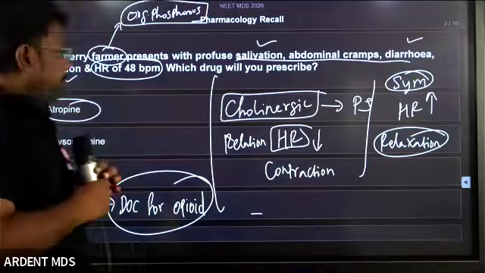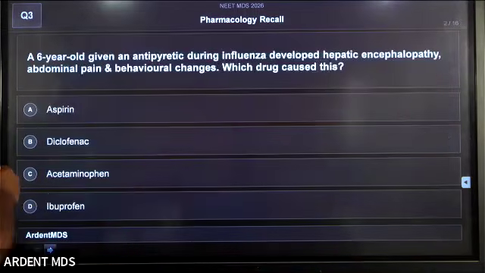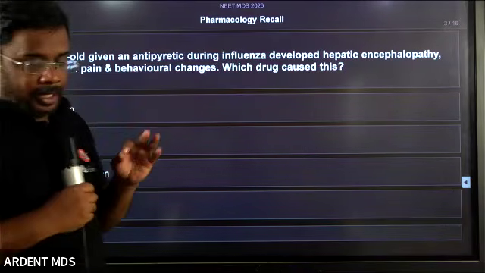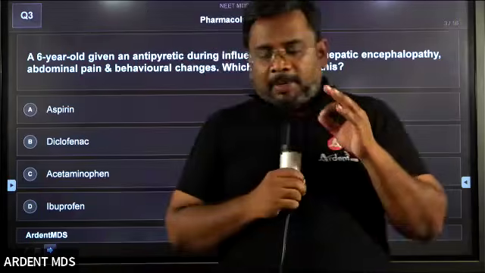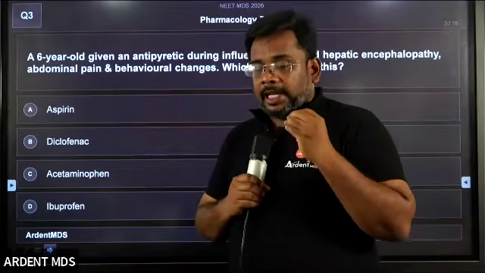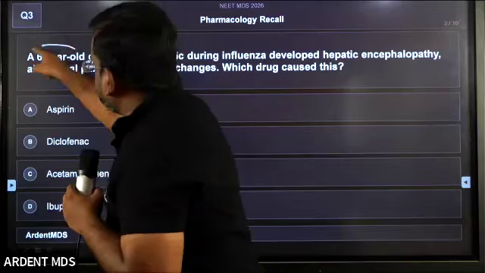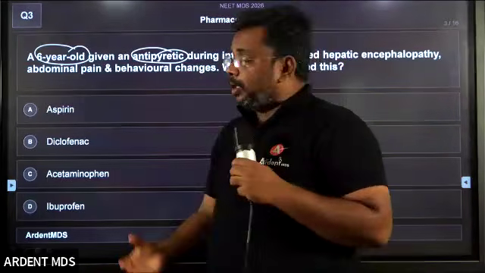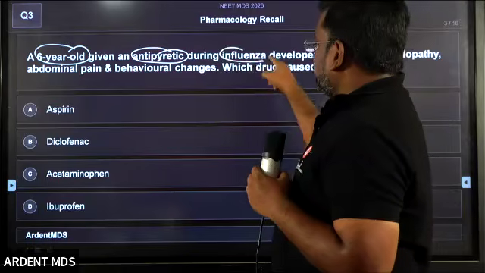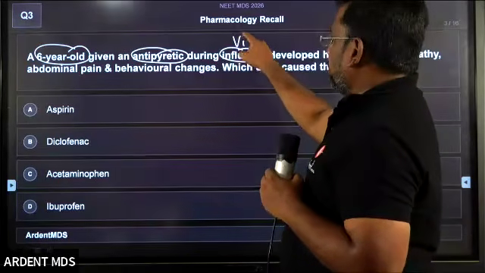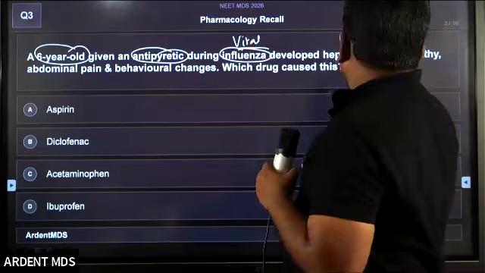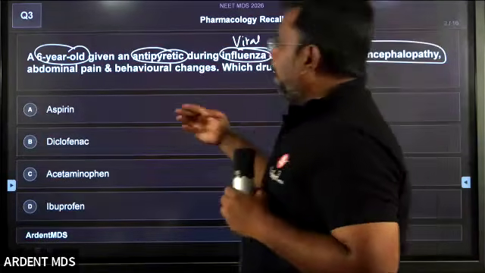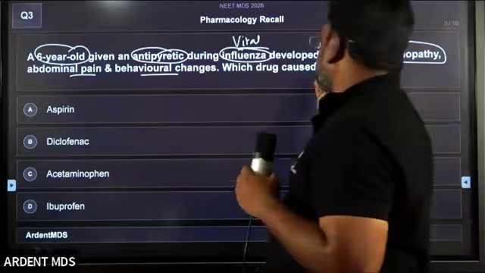So coming to the next part, students. Third question. The question is a super question, nice question, again an application-based question. See the age of the child, which is 6 years old. They were given an antipyretic, which means a drug to reduce the fever, during influenza. This is the third key point. Influenza is a viral infection, and the child develops hepatic encephalopathy. It's a very important key point. Abdominal pain, behavioral change, which drug causes this?